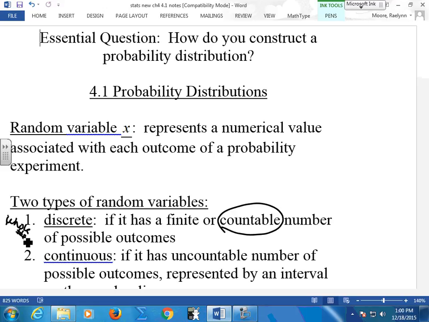How much do you weigh? Do you weigh really 96 pounds or do you weigh 96.2 pounds? How tall are you? Are you really exactly 4 foot 2 inches or are you 4 foot 2.1 inches or 4 foot 2 1/4 inches? Continuous gives us the decimal, the fraction. How much milk did you drink at lunch today? You maybe just didn't finish 8 ounces exactly. Maybe you drank 7 1/4 ounces, as opposed to being discrete, saying 7, 8, 9.